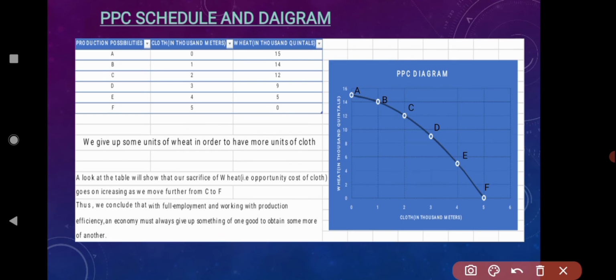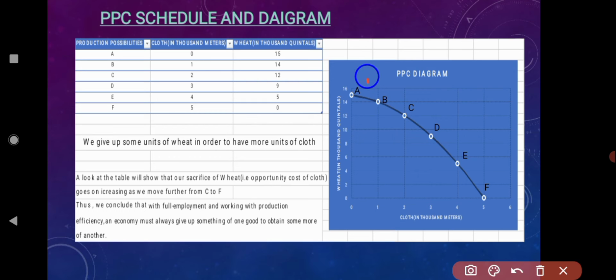That's what the PPC diagram looks like. It is a downward sloping curve which shows the various possibilities of production. Now let us move from point A to point B. If we shift some of the resources employed to produce wheat to the production of cloth, what happens? Some units of wheat will be sacrificed in order to produce cloth. Let us understand how.